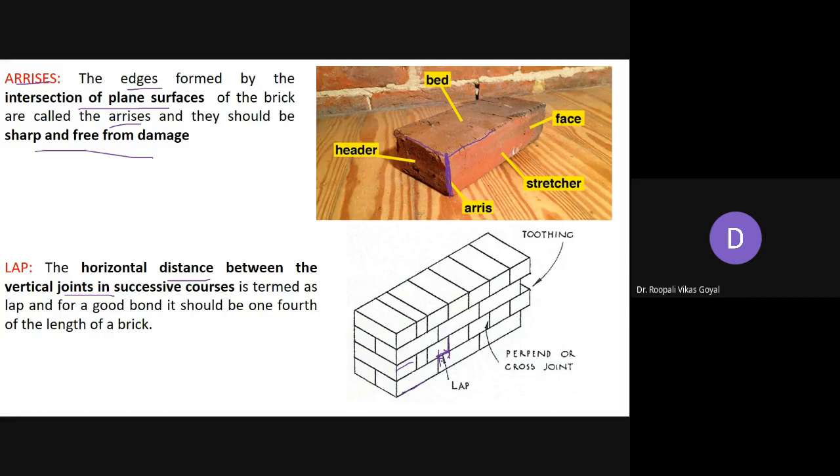यहाँ पे vertical joint यहाँ पे है, यहाँ पे vertical joint इधर है. तो जितना भी जो distance होगा between the two successive courses, alternate नहीं, successive courses, then it will be called as lap. So this lap is very essential for the proper bonding. Okay, so it is termed as lap, and for a good bond it should be 1/4 of the length of the brick. जितना भी length of the brick है उसका 1/4 portion it should be as a lap. So all this gap or the distance between the two successive vertical joints is generally called as lap.